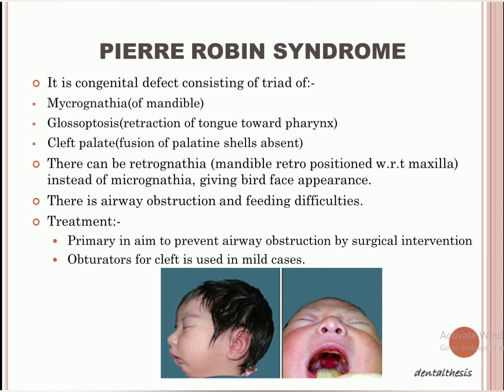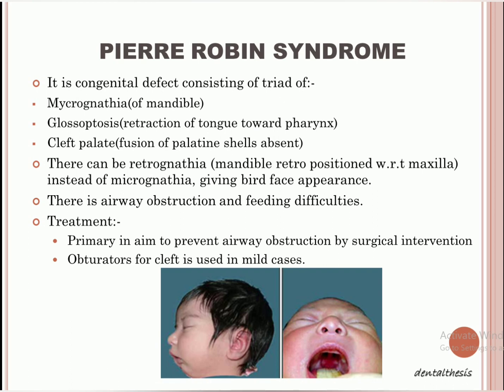And the third thing is that there can be a cleft palate. That means the palatine shelves, which we will deal with in embryology, are basically outgrowths of the maxillary processes from each side, and they come towards the midline and fuse together. So in cleft palate, this fusion is absent or defective.